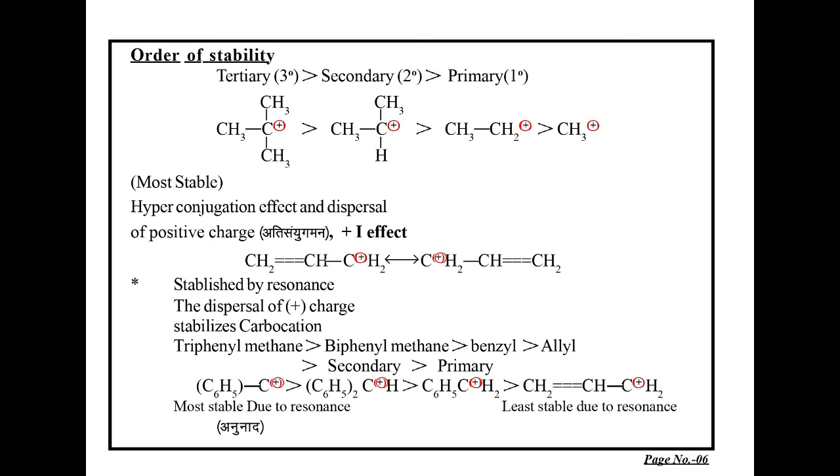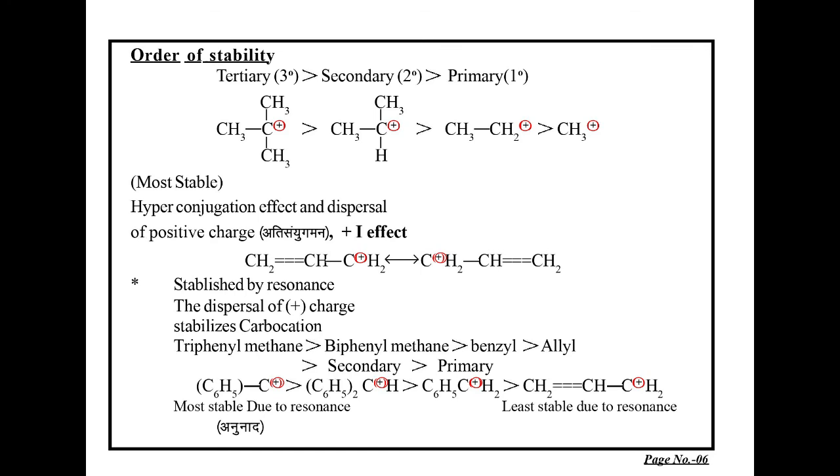How does it become stable? It becomes most stable by the hyperconjugative effect, and here the positive charge is dispersed on the whole of the unit. That is the phenomenon which is known as hyperconjugation, where sigma electrons are involved in shifting of charge from one place to the other, that is termed as dispersal of positive charge. In Hindi, we call it Ati Sanyogaman, and it is the plus side effect of the methyl group also.